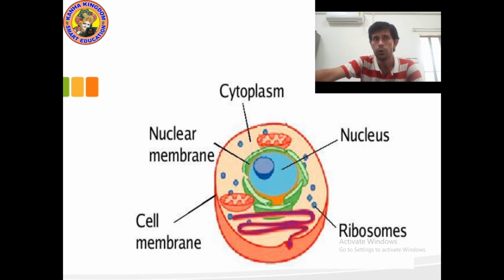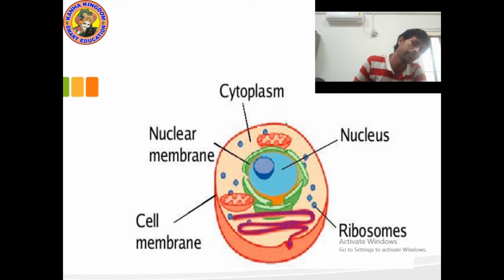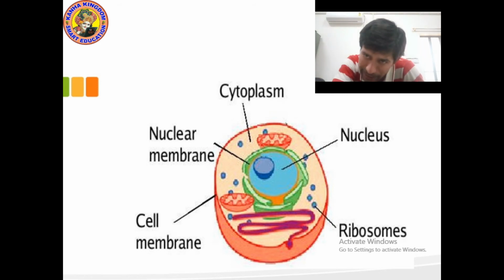It regulates all the activities of the cell. And you can see the ribosome. We did not study ribosome, but I explained that it helps in the synthesis of protein. The cell membrane I did not explain. We will study the cell membrane in the next class.